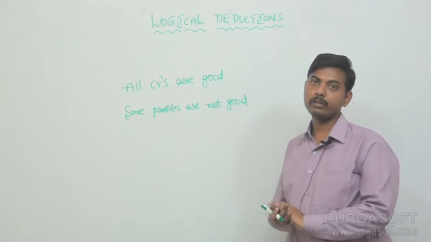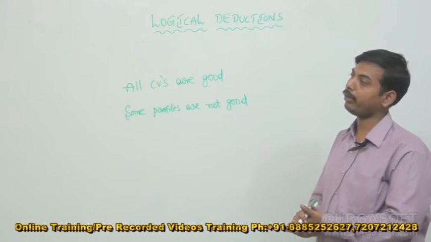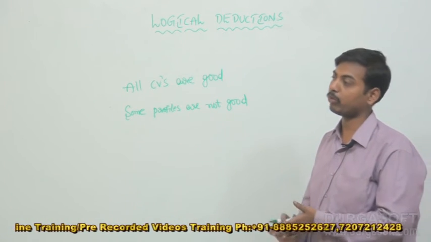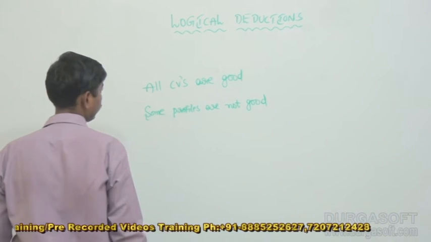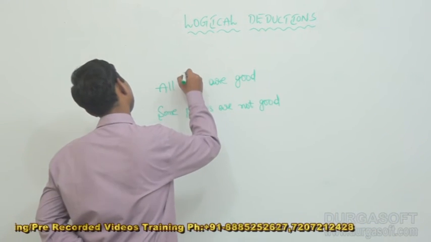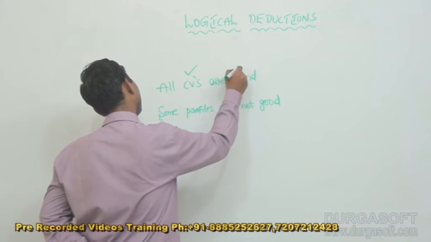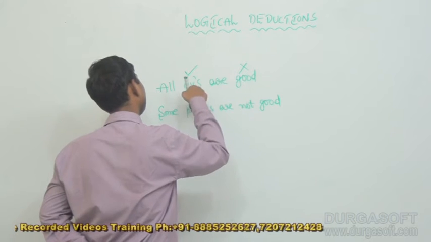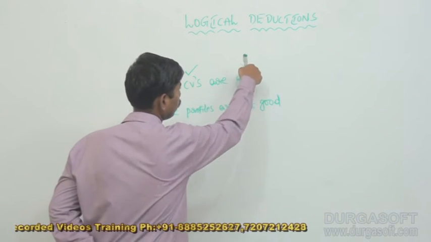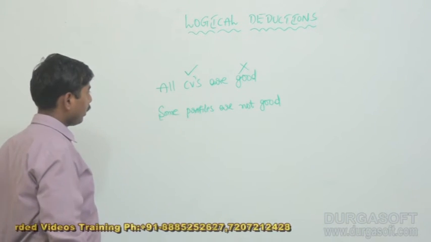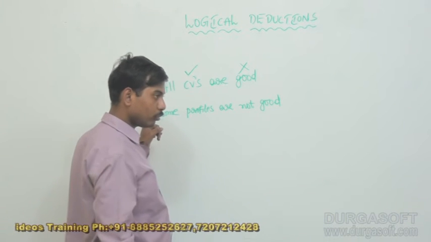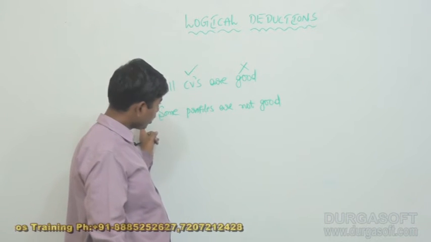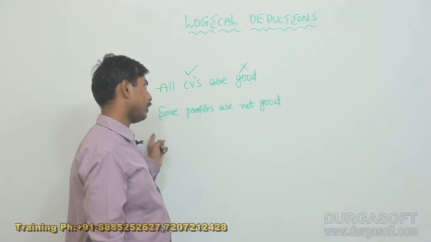We know the distribution process in the universal affirmative. Which one is distributed? What is the subject here? CVs is the subject. What is the predicate? Good. Subject is distributed, good is not distributed. Next one, some profiles are not good. What kind of statement is this?